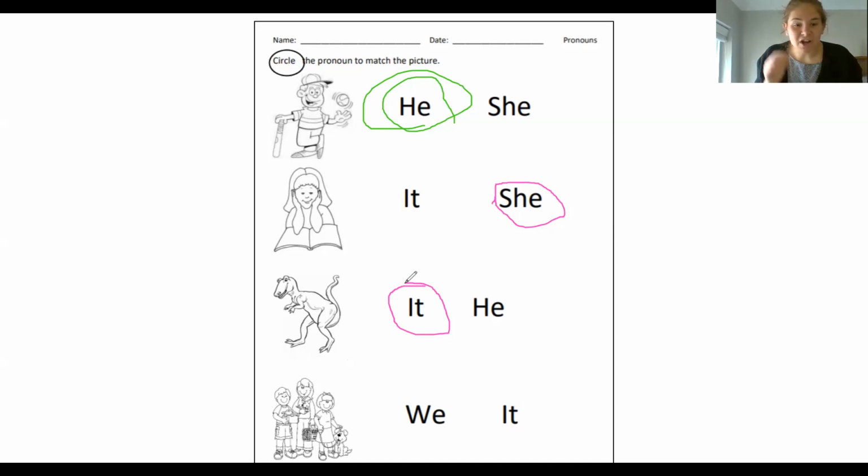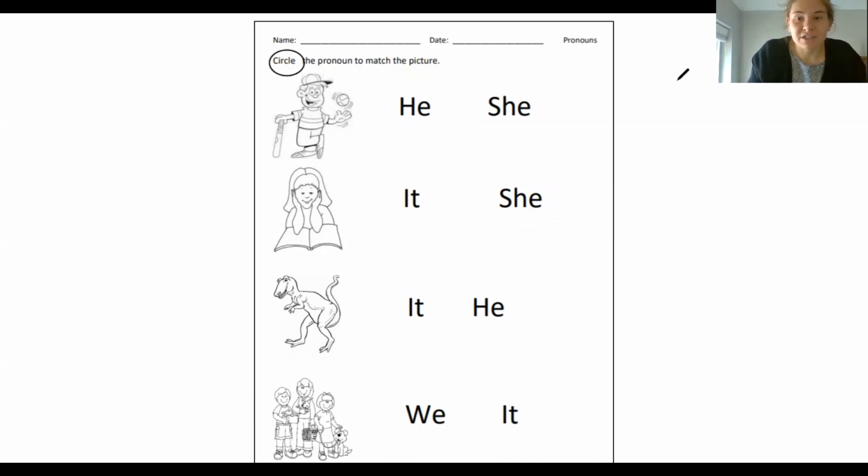Okay, and now we have a picture of a family down at the bottom, and our options say we or it. Now, this might be a little confusing because this isn't a picture of your family, but imagine you're this little girl or this little boy, and you're talking about your family. What would you say? Would you call it we or it? Yeah, right? Just like when we said my family and I are going for a walk, we are going for a walk. It's a group that you are part of. Fabulous. So when you're all done with this page, you're going to turn to the next page.